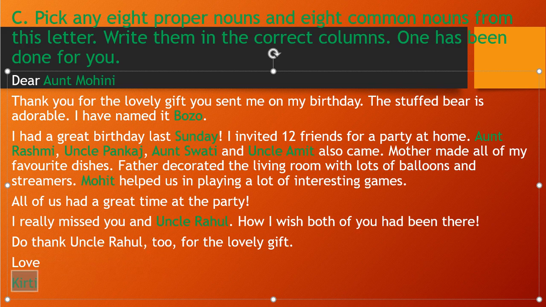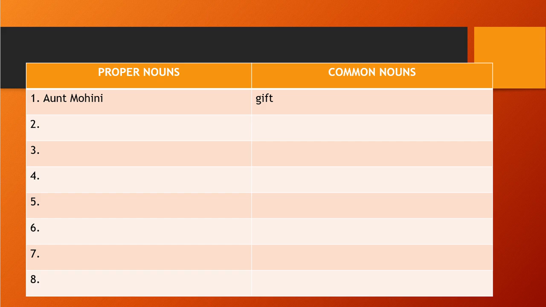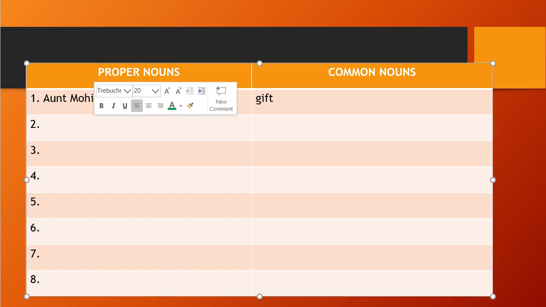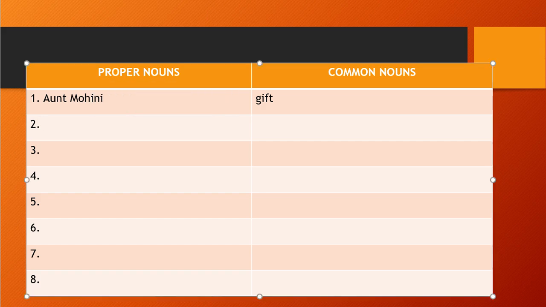So you noticed here what the proper nouns are, which are unique names. We have already identified them, and you notice all of them start with a capital letter. So let's write the names here. I'm not writing all, we need to write 8 only, so I'm writing 8 only. Like Bozo. Bozo, that is the bear's name, right? And then the third one is Sunday, that is a weekday name. And the fourth one is Aunt Rashmi.